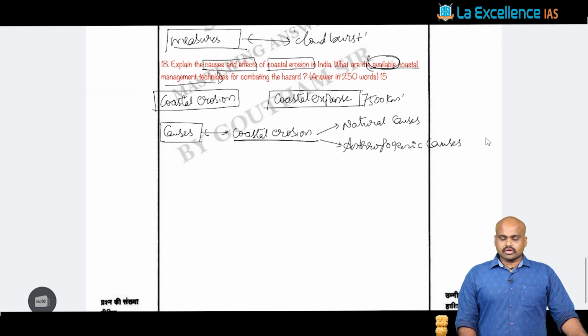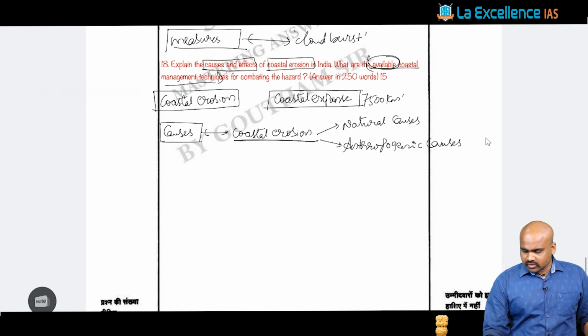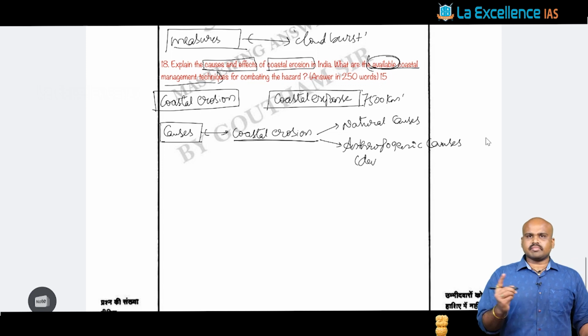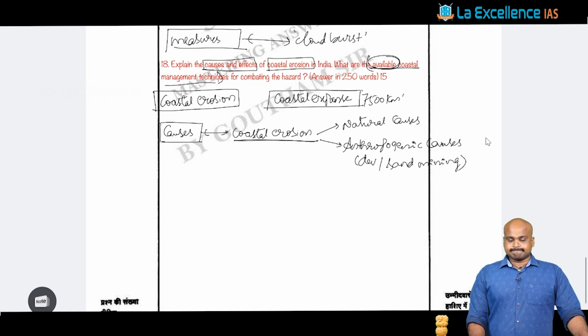What are the anthropogenic causes? When we talk about these anthropogenic causes, it fundamentally talks about the developmental process that is seen, the coastal developmental process. Apart from that, we can also talk about the impact of sand mining.